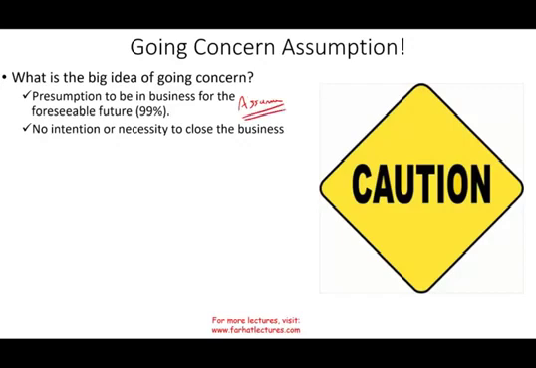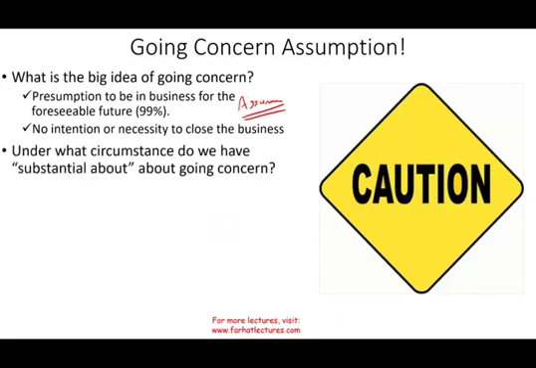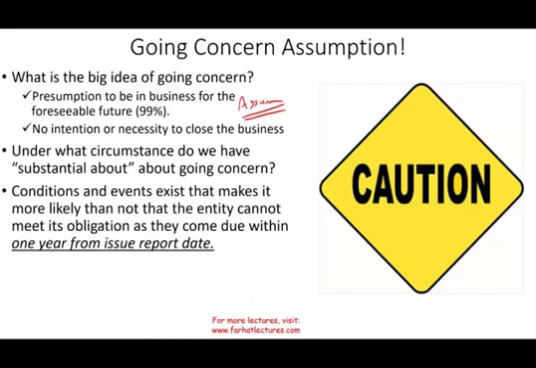Now, under what circumstances do we make another assumption? In other words, under what circumstances do we say we have a substantial doubt that we're not going to be in business? Well, here we go. If conditions and events exist that make it more likely than not that the entity cannot meet its obligations as they come due within 1 year from the issue report date. What does that mean? Simply put, if there are certain conditions and events, which we'll talk about shortly, that are going to raise doubts that we are not going to be a going concern, that we're going to be out of business for some reason, then we have to do something. And that's why we need to talk about the going concern assumption.